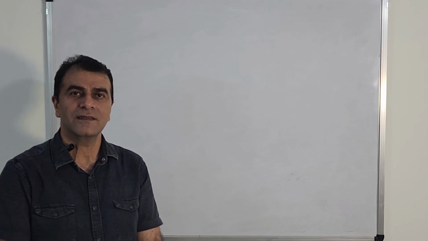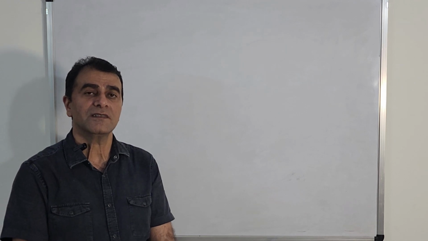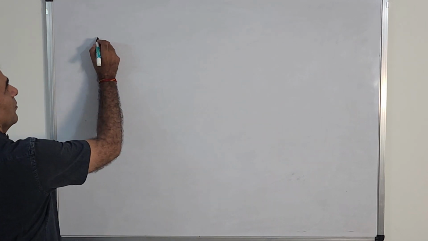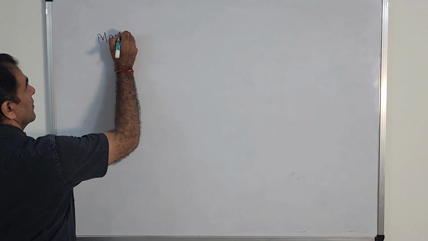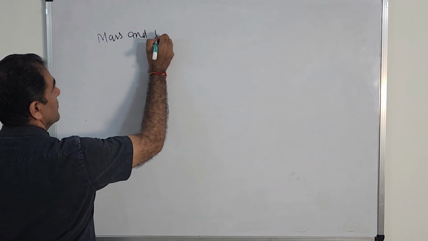And in this series, the next lecture which we're going to discuss is on the topic mass and weight.